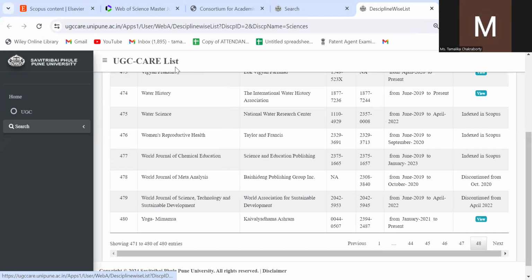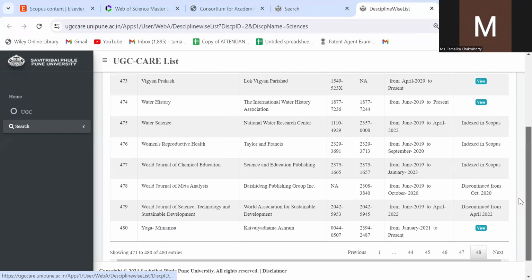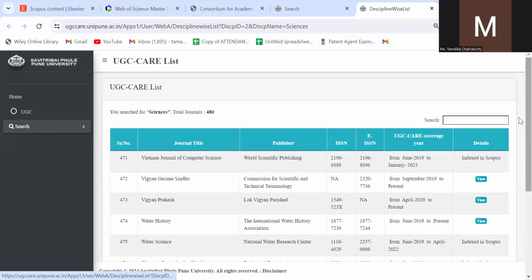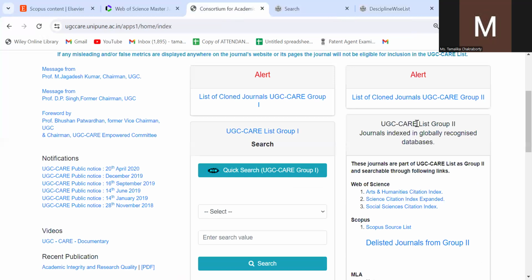There are 48 lists there. You even have yoga, right? And you get to see that most of them are indexed in Scopus, and some are noted as discontinued from October 2020, discontinued from April 2022, and so on. Now moving on to your type 2, UGC CARE list 2.